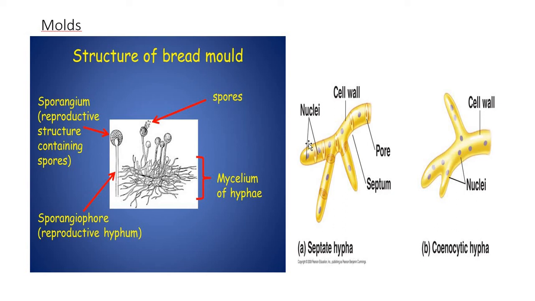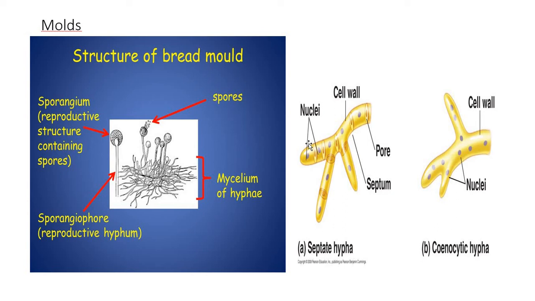About the physiological characteristics, the optimum temperature for molds is room temperature, but some grow at refrigeration temperature and some at high temperature also. Even very little moisture is required for the growth of molds. For example, cereals have a very low moisture content, hardly about 13%.